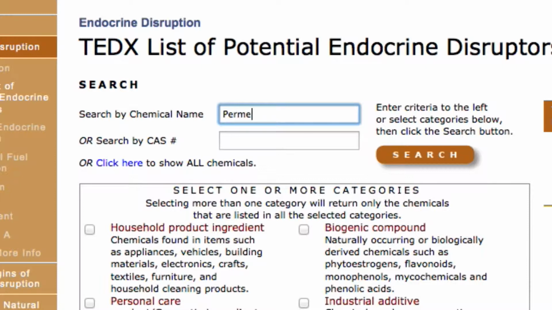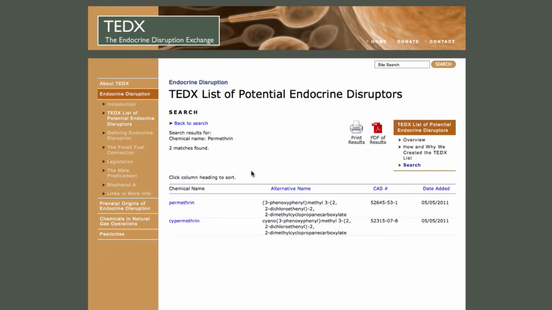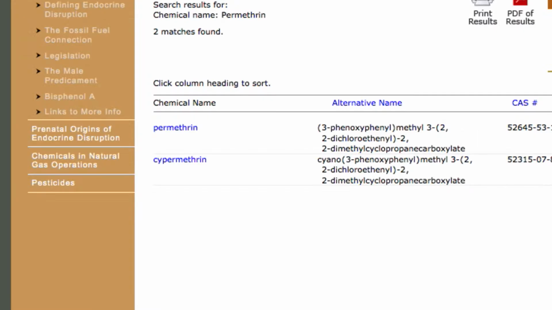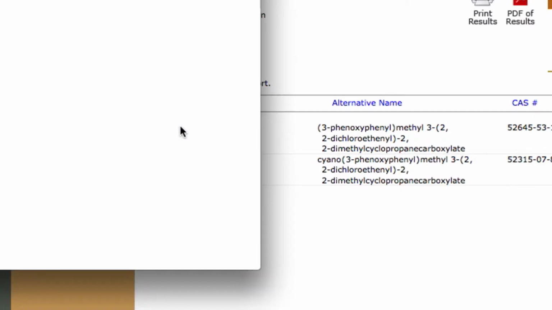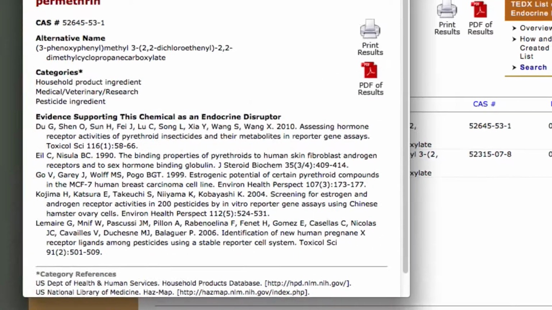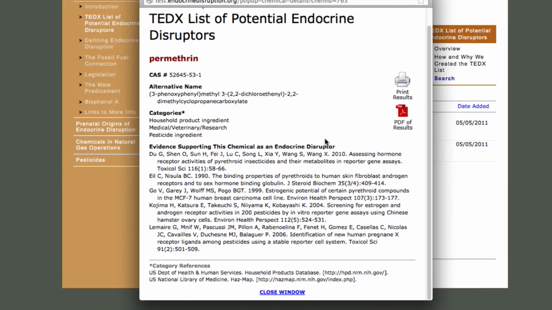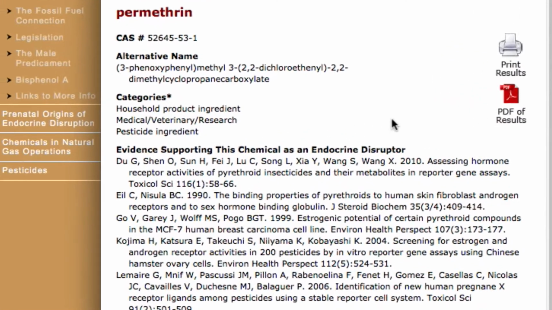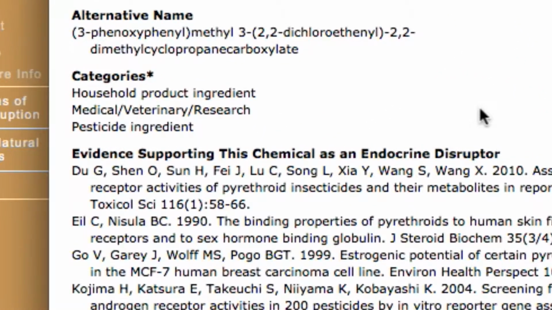Let's try the pesticide permethrin. Simply type in the name, then click on Search. This search produced 2 chemicals, permethrin and cypermethrin. If you're interested in permethrin, simply click on the chemical name for a short fact sheet. The fact sheet shows the chemical name, permethrin, the CAS number, and possible alternative names. It also shows all the categories for the chemical. Here you see that permethrin is a pesticide. It is found in household products, and it is used in medical, veterinary, or research settings.